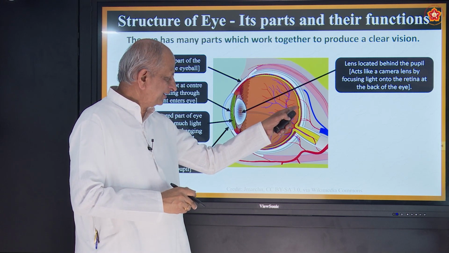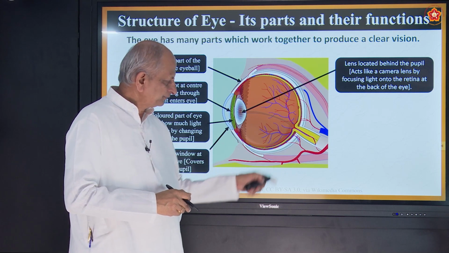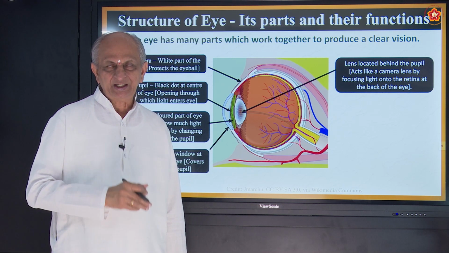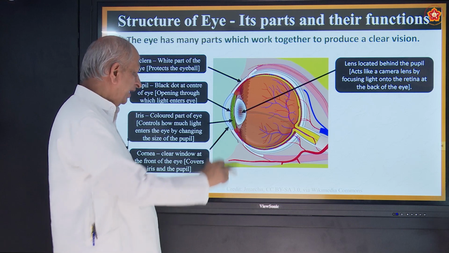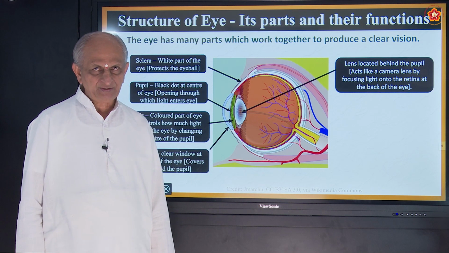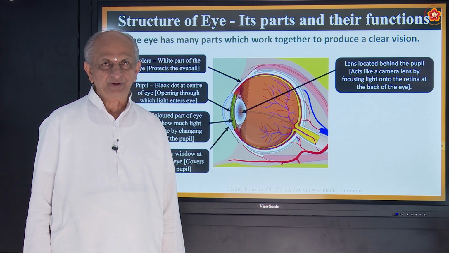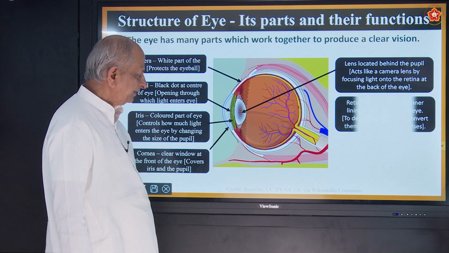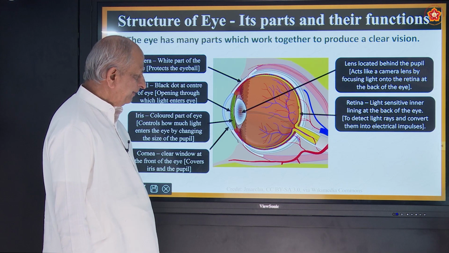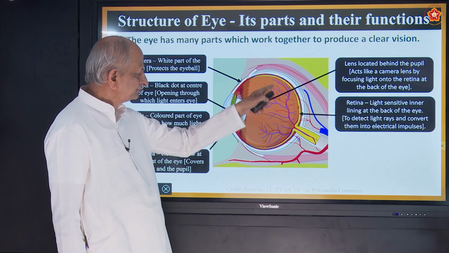This part is called retina, the innermost part. It's nothing but a screen. To have the image on the screen, namely the retina, this lens is very much needed.